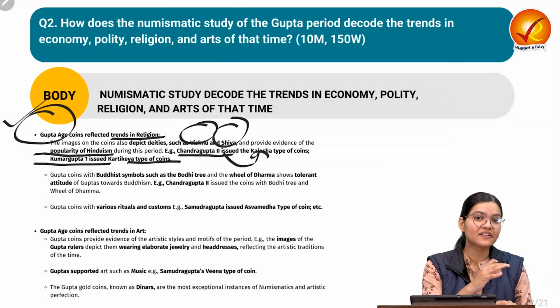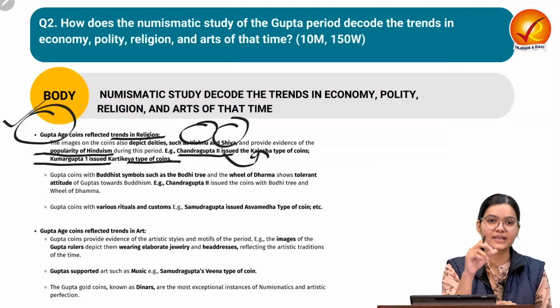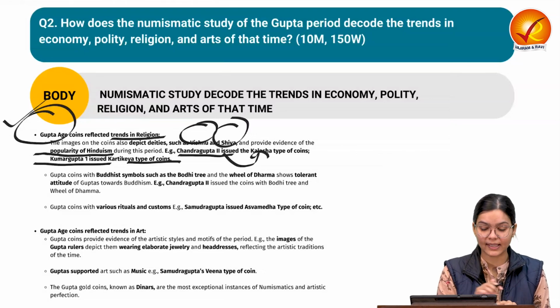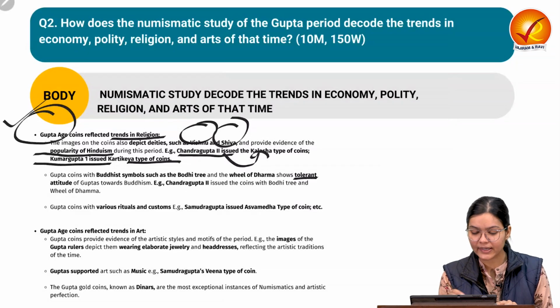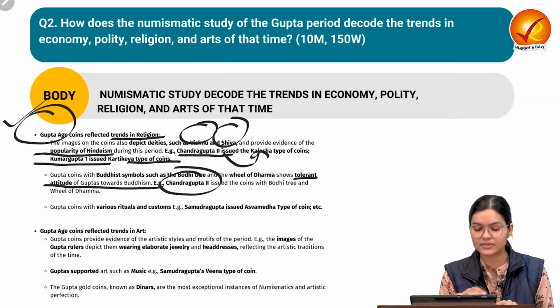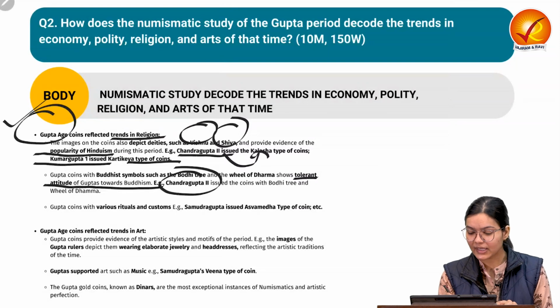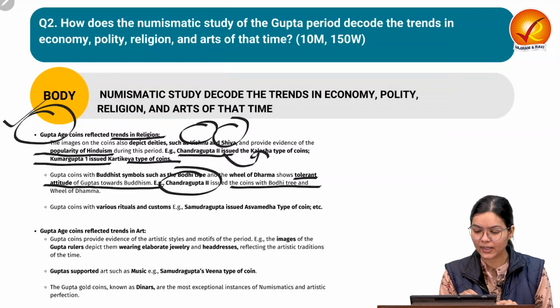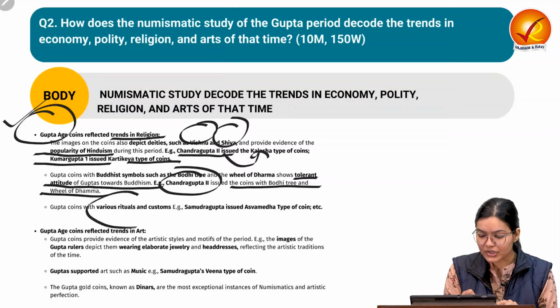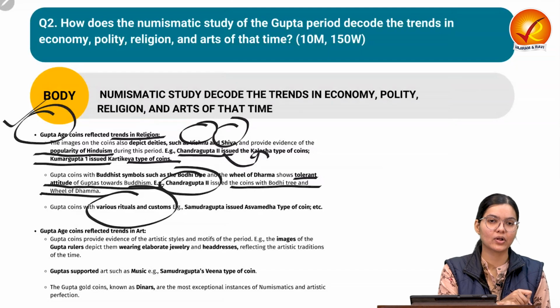Also, we can find different kinds of Buddhist symbols and Buddha's depiction on the coins during the Gupta time period, which shows a tolerant attitude of the Guptas towards Buddhism. For example, Chandragupta II issued coins with the Bodhisattva, Bodhi tree and wheel of Dhamma on some of them. Various ritual and custom related coins were also prevalent.